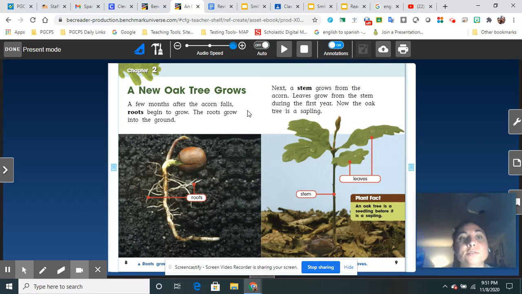A new oak tree grows. A few months after the acorn falls, roots begin to grow. The roots grow into the ground. Next, a stem grows from the acorn. Leaves grow from the stem during the first year. Now the oak tree is a sapling.